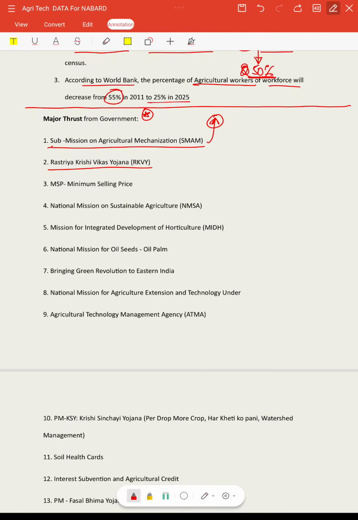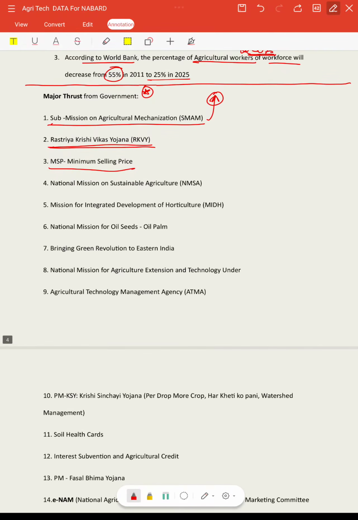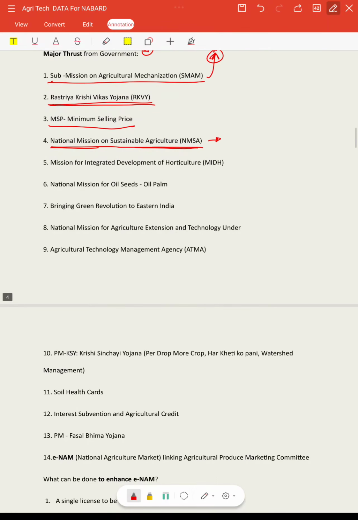Rashtriya Krishi Vikas Yojana was there for the overall development of farmers, to increase the standard of living of farmers. Then also government is giving MSP, minimum support price, to enhance the income of the farmer. And to counter this fertilizer use, we brought this National Mission on Sustainable Agriculture, and Mission for Integrated Development of Horticulture, and National Mission for Oil Palm.